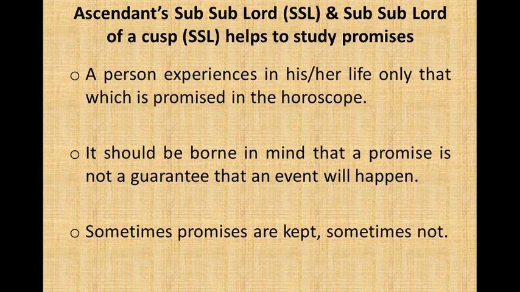What it means is that even if the dasha supports something, but if that is not promised in your horoscope, if that is not promised as per the subsublord of a particular cusp, then that event will not happen. Or even if the subsublord promises something, but if the dasha is not favorable, then you have to wait till you get the favorable dasha to enjoy the results.